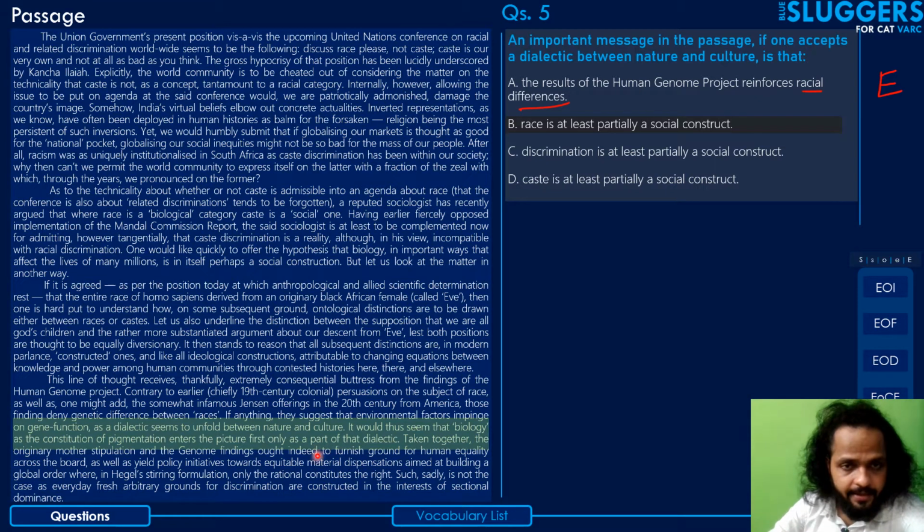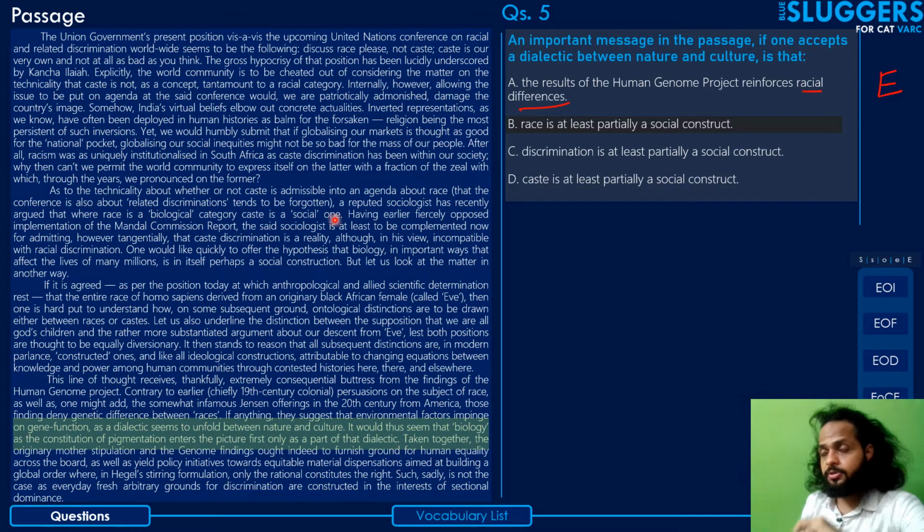Okay, it would seem thus that biology, as the constitution of pigmentation, enters the picture first only as part of the dialectic. So he's implying here that even biology might not have been an ultimately inherent factor. Even biology seems to have entered as a factor in the development of the organism as part of this process of exchange of information and dialectic between nature and culture.